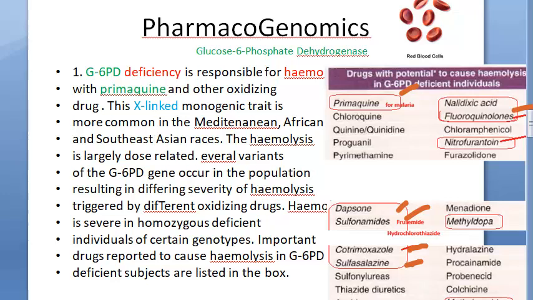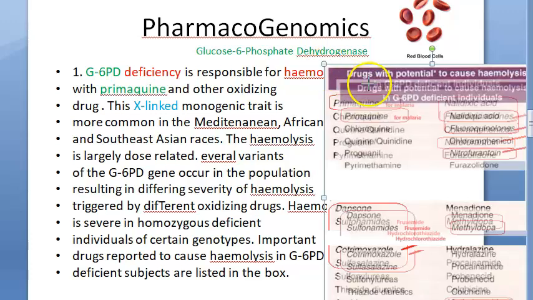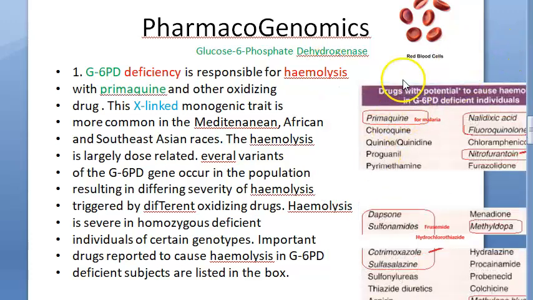Fluoroquinolone, what example do you give me? Correct, ciprofloxacin, that floxacin, fluoroquinolone. Then if you give anybody nitrofurantoin, that in UTI you might prescribe, those people might have hemolysis, so you have to be careful when you're prescribing these drugs. This is the most commonly done according to the textbook.